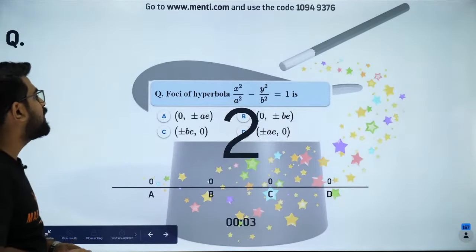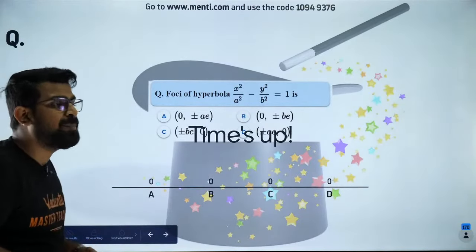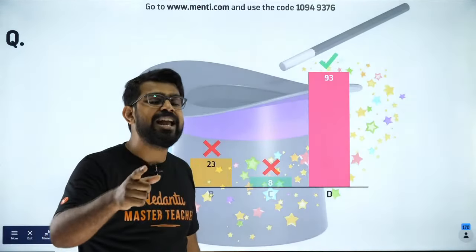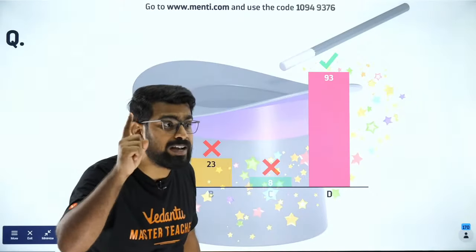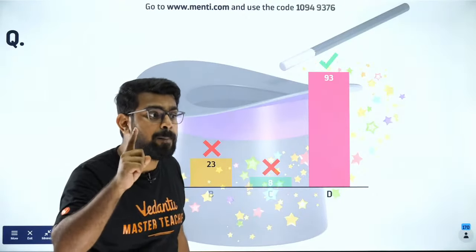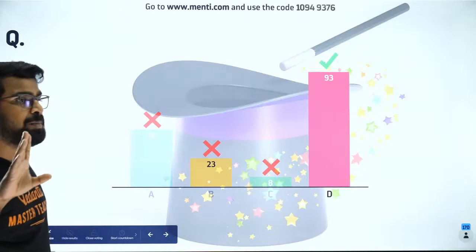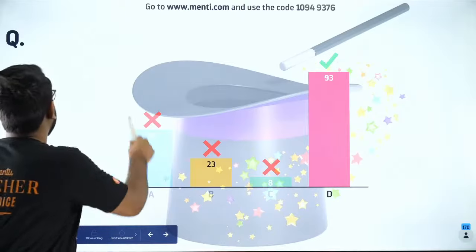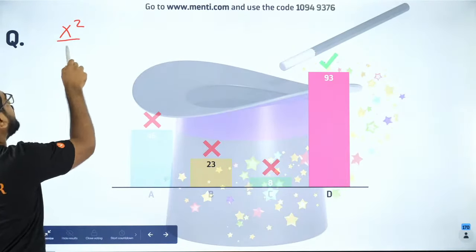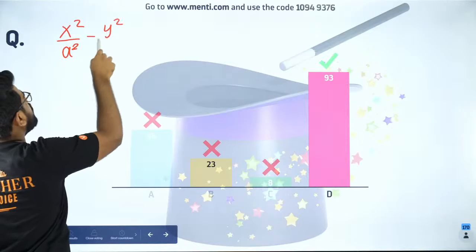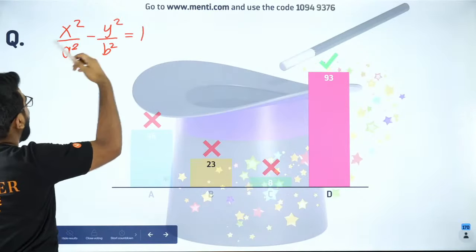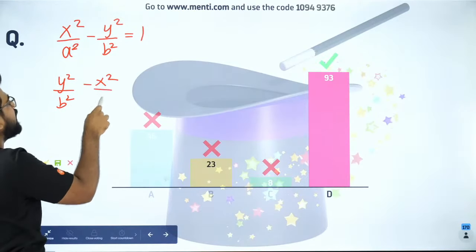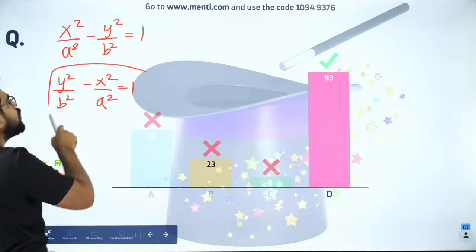Okay. So guys, this is a hyperbola. For hyperbola, Aishwarya, a greater than b, b greater than a does not matter. So don't ever make that mistake. Everybody clear with it? So guys, whenever you have a hyperbola, there are only two hyperbolas, Aishwarya. x square by a square minus y square by b square equal to 1, or you can have y square by b square minus x square by a square equal to 1. So these are the two hyperbolas.